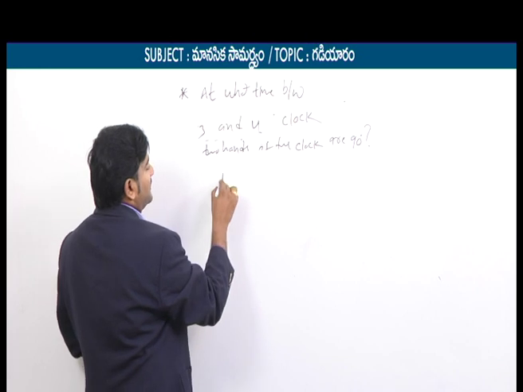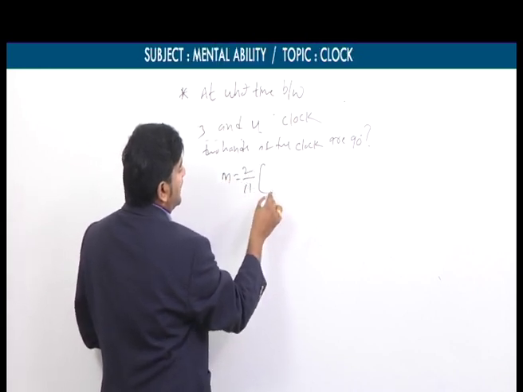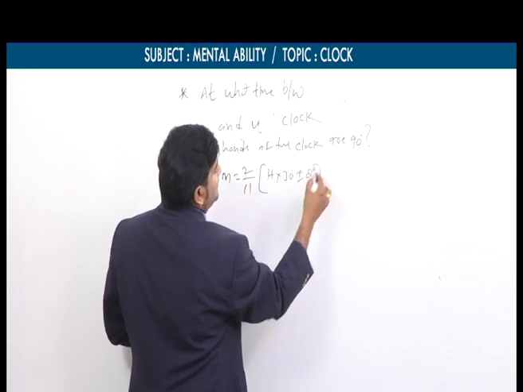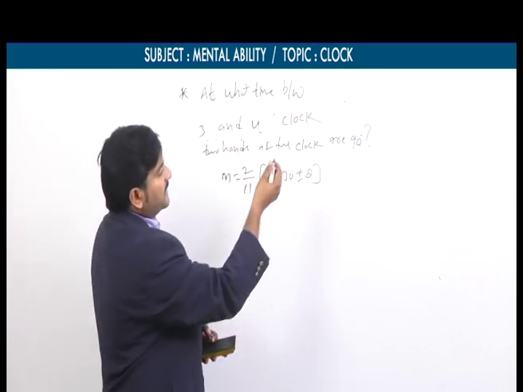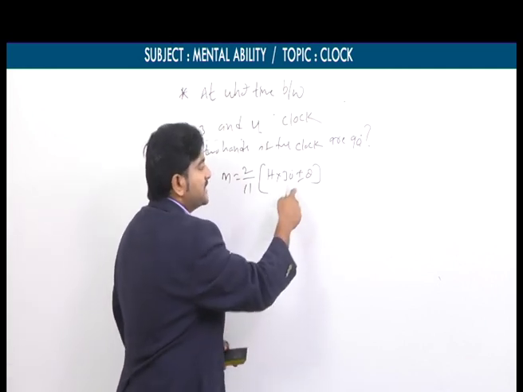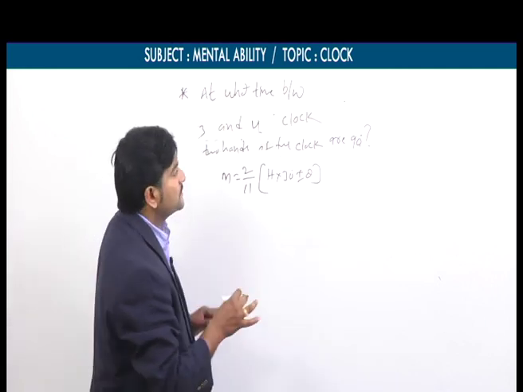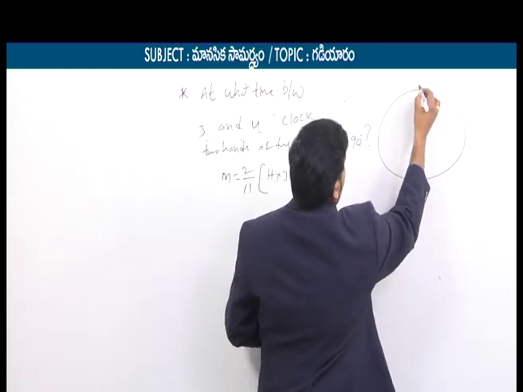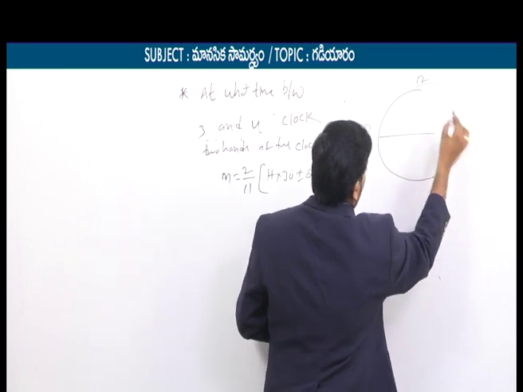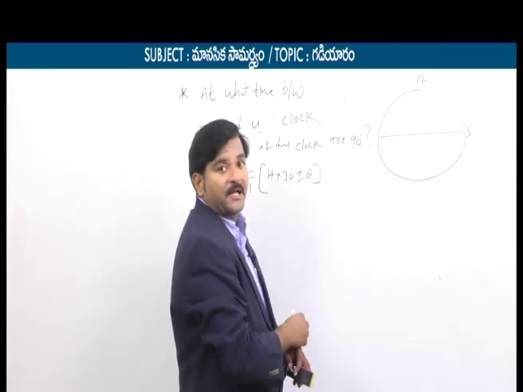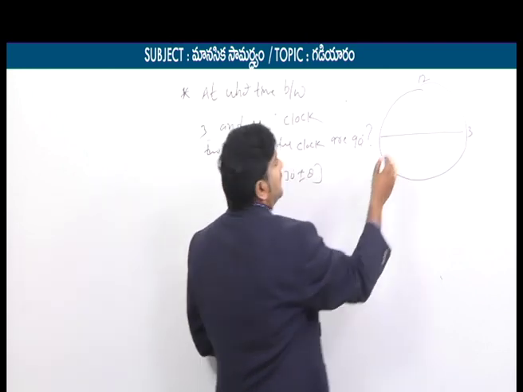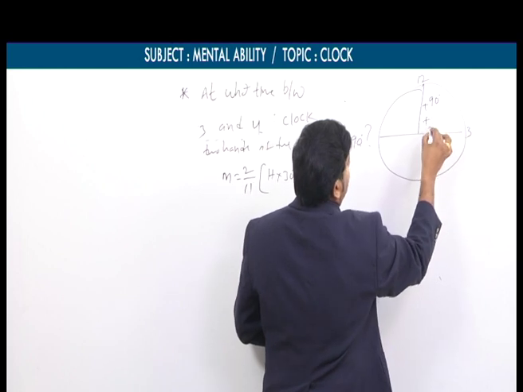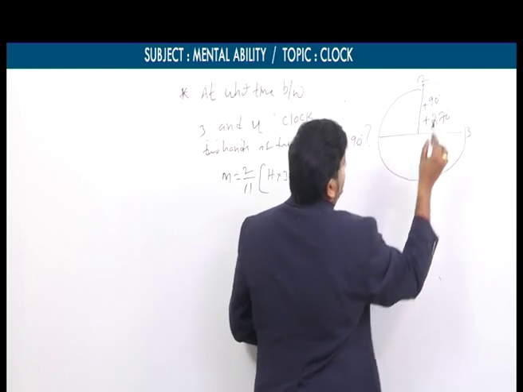Again we have a condition. Formula is again the same: M is equal to 2 by 11 into h into 30 plus or minus theta. Clearly theta is 90, but again we need to decide plus 90 or minus 90, and for this also we have one small note. If the given time is in between 12 o'clock to 3 o'clock, then we need to take theta is equal to plus 90 and theta is equal to plus 270.